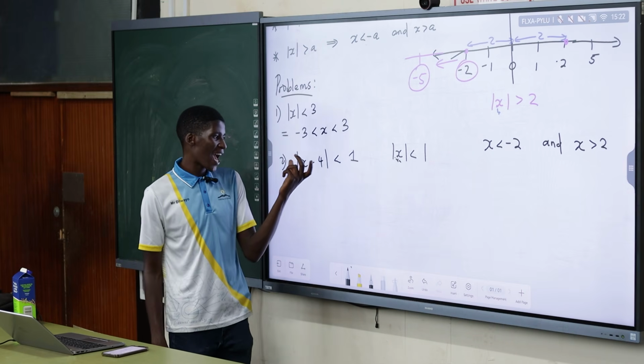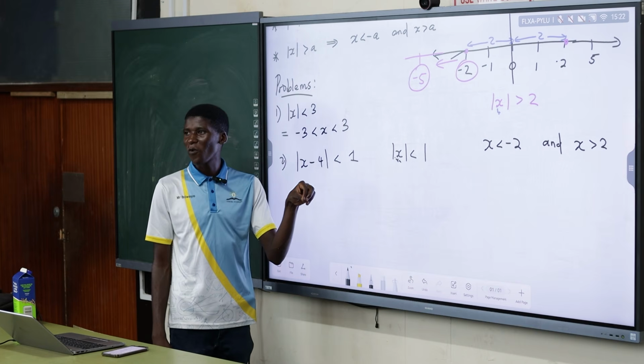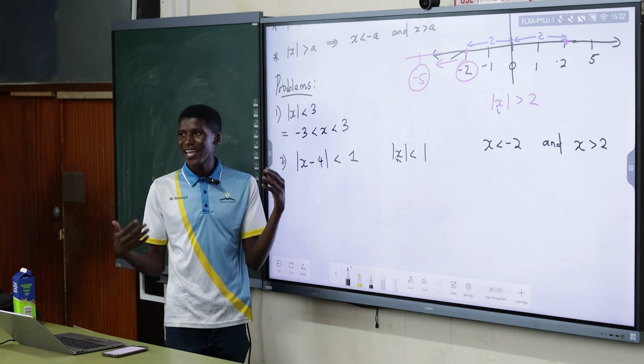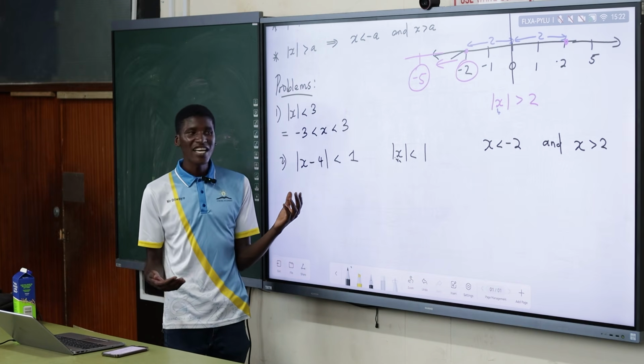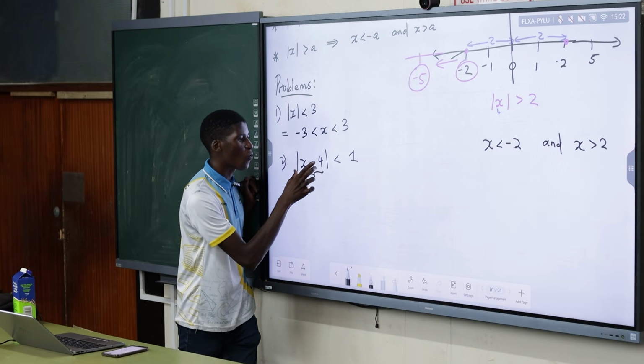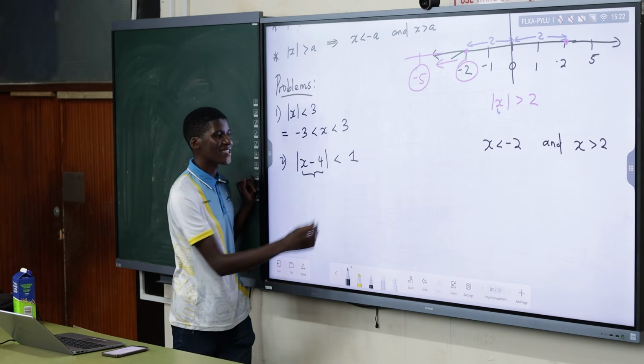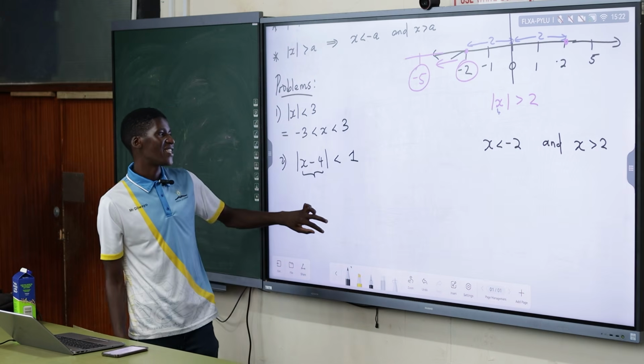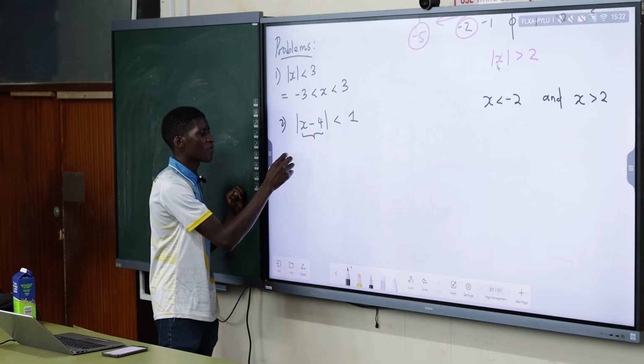But now, once I subtract 4 from that number, it is no longer just a number, it is an expression. That's why we call it an expression. And I am trying to make this expression, x minus 4, be at a distance that is less than 1. So what now? What will be the solution?